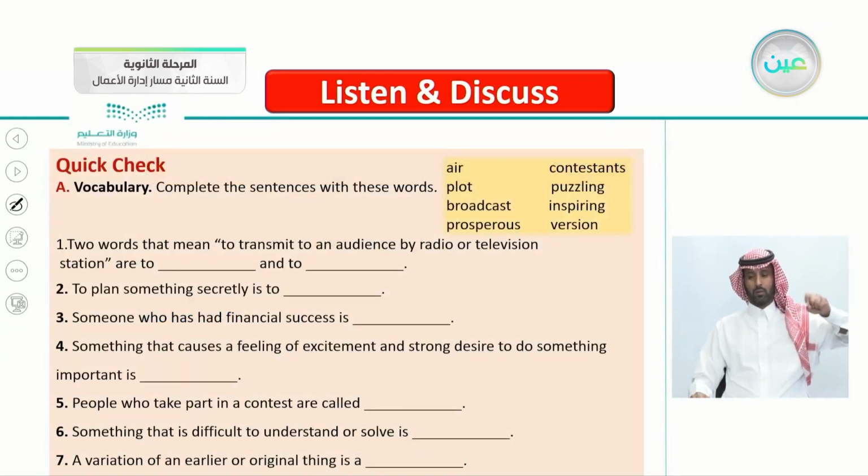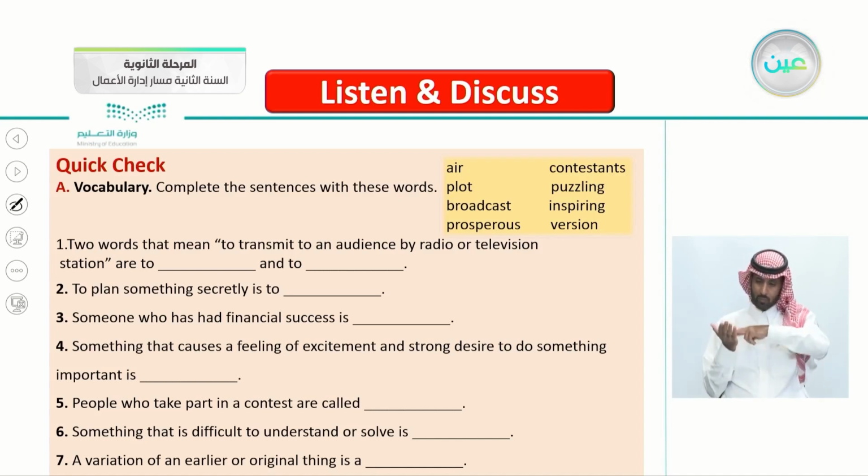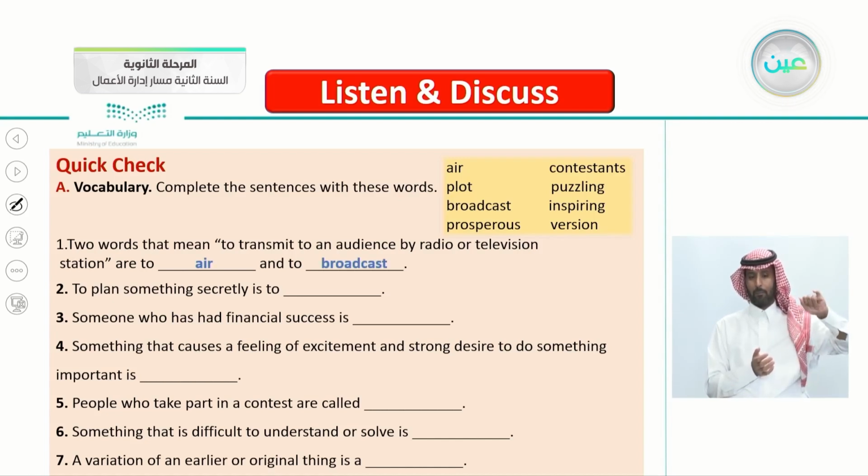So let's jump to the quick check here, the vocabulary. Complete the sentences with these words. We have 8 words here: air, plot, broadcast, prosperous, contestants, puzzling, inspiring, and version. So let's answer the first one. Two words that mean to transmit to an audience by radio or television station are to ___ and to ___. Yes, that's correct, to air and to broadcast.